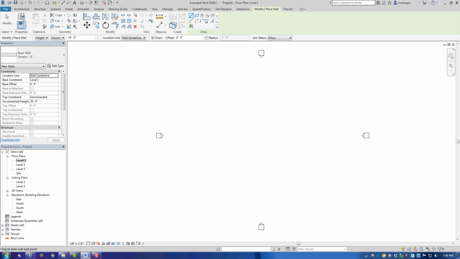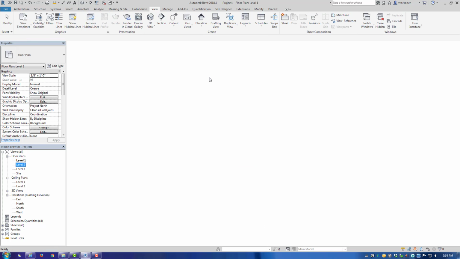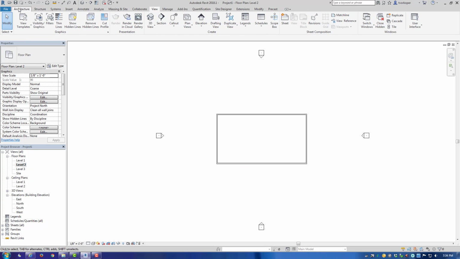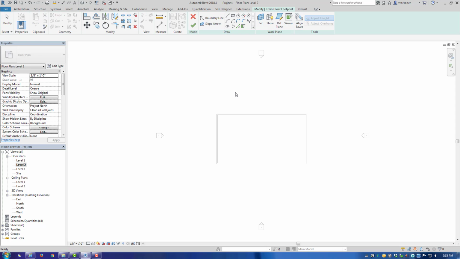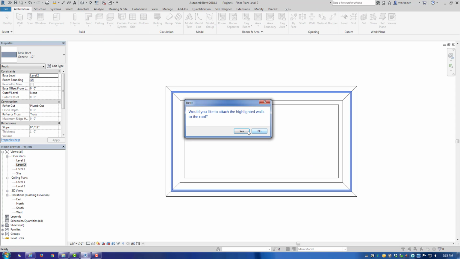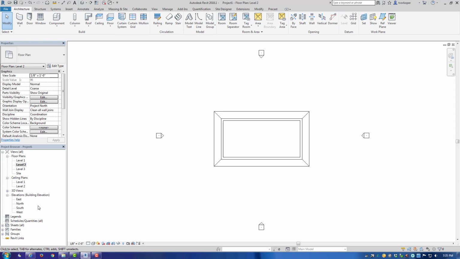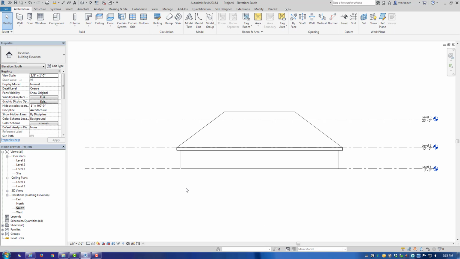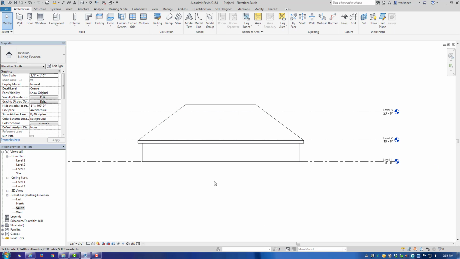Let's create some walls. And I'm going to put a roof on this building. And now we can look at it in the elevation views. You can see that the elevation is a vertical view of the building looking from each of the directions.